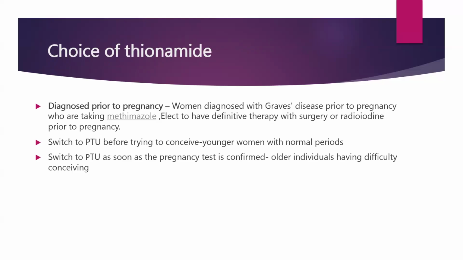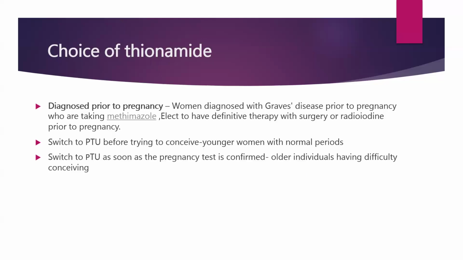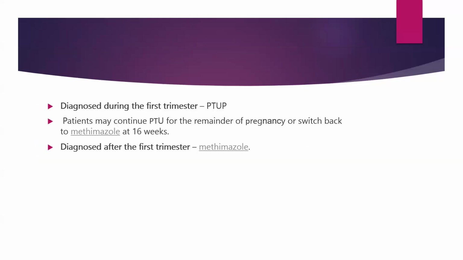Switch to propylthiouracil before trying to conceive, especially in context of younger women with normal periods. And we should switch to PTU as soon as pregnancy test is confirmed, especially in such a case scenario, if it is diagnosed in the first trimester.